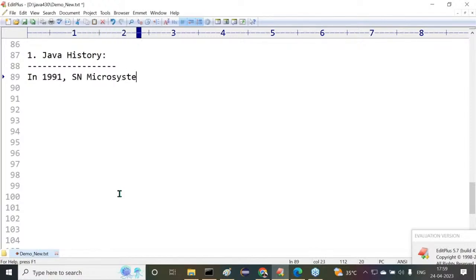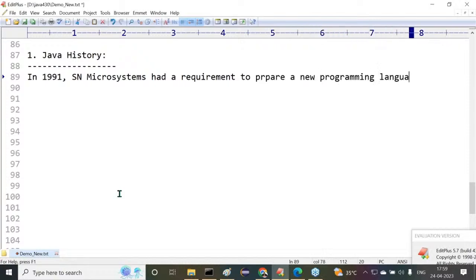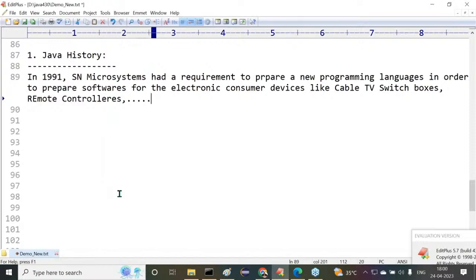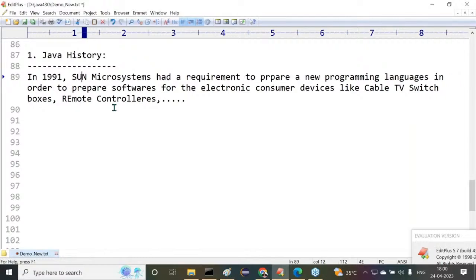In 1991, Sun Microsystems had a requirement to prepare a new programming language in order to prepare software for electronic consumer devices, like cable TV, switch boxes, remote controllers, and so on.